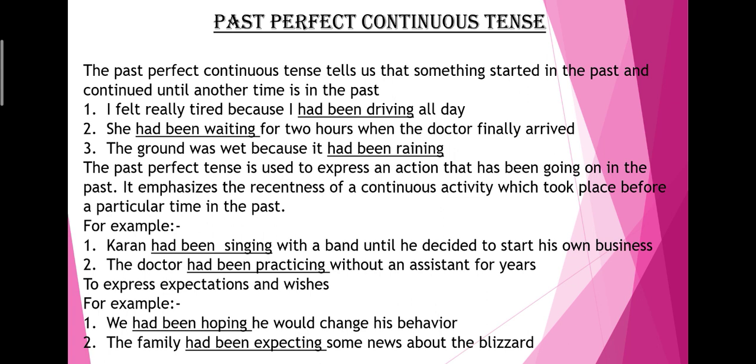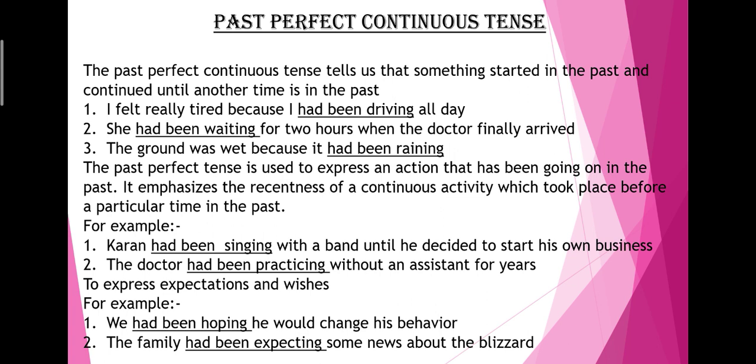Take another example. She had been waiting for 2 hours when the doctor finally arrived. So what was the first action here? The first action was she had been waiting. So the first action was continuing. And then what happened? Then the doctor arrived. And when did the doctor arrive? At some point in the past.